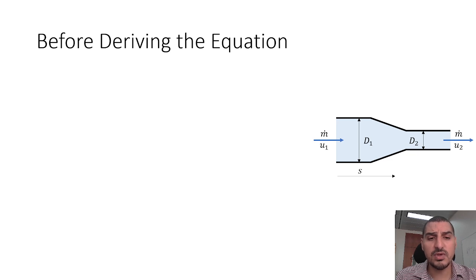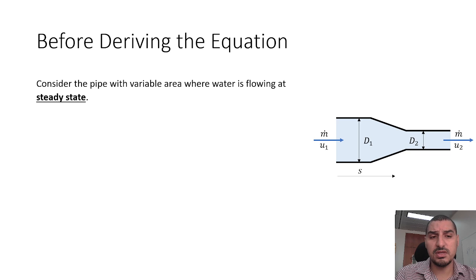So let's say that we have a steady flow in a pipe like what we see here, so there is no change with time. The pipe has a big diameter d1, and then gradually decreases until it reaches the final diameter, which is d2. We know from the continuity equation in the case of steady state that if we apply it between a point here and a point here, the mass flow rate is going to be the same.